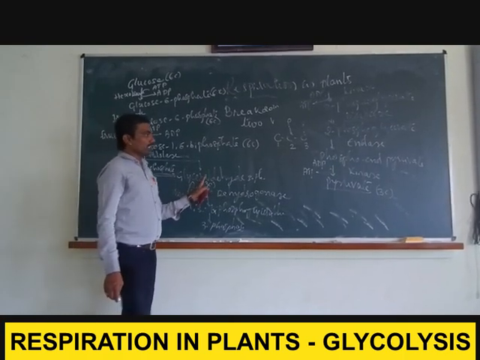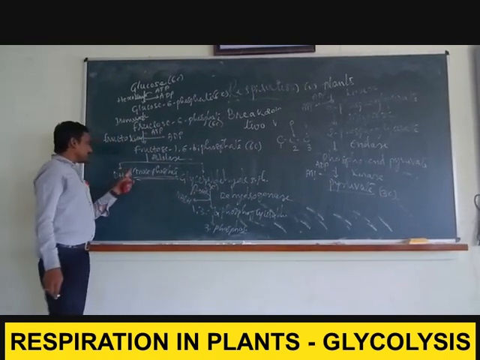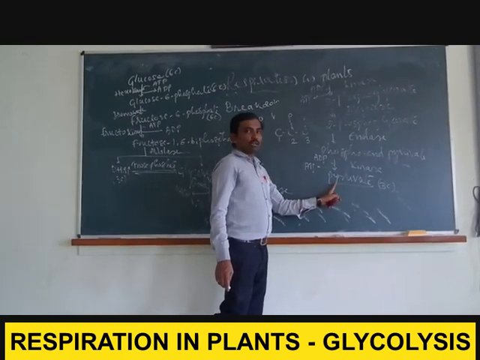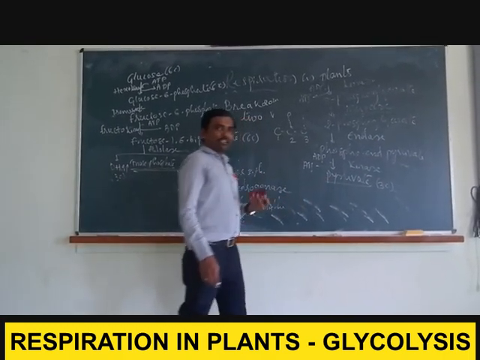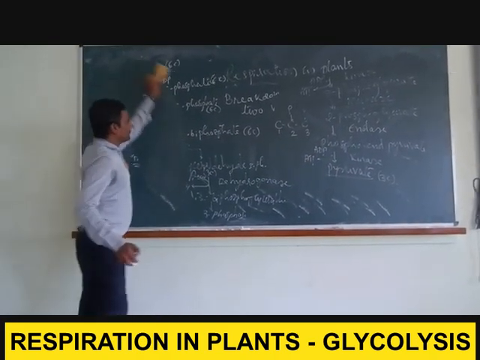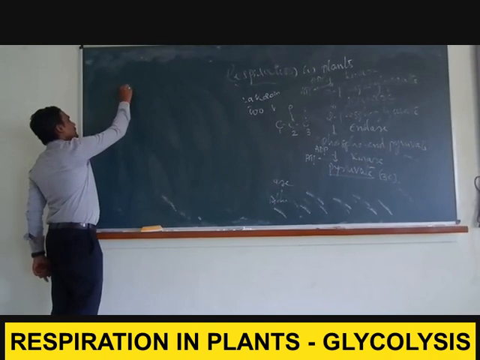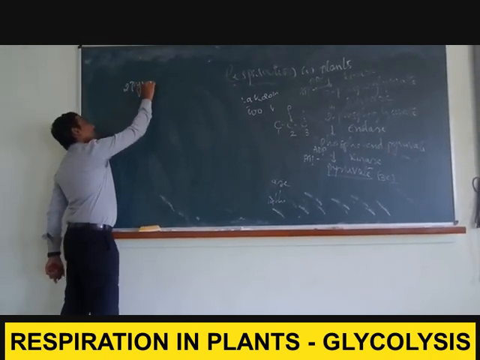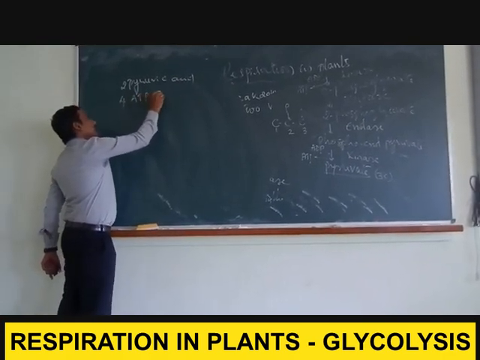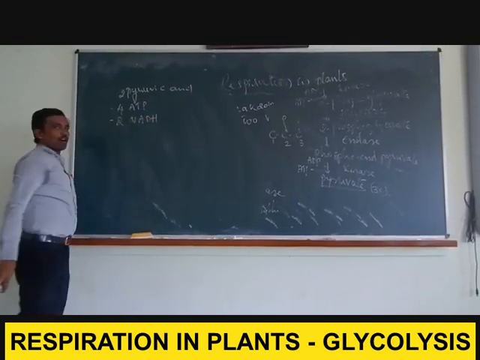One glyceraldehyde molecule leads to formation of one pyruvic acid, and similarly dihydroxyacetone phosphate will convert into glyceraldehyde phosphate, which is responsible for formation of one pyruvic acid molecule. Hence, at the end of glycolysis, 2 molecules of pyruvic acid were formed, 4 molecules of ATP were generated, and 2 molecules of NADH were formed.